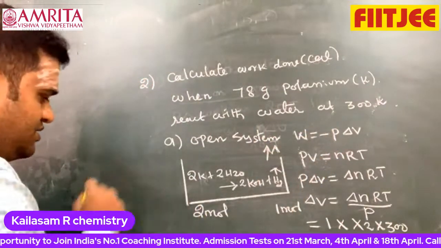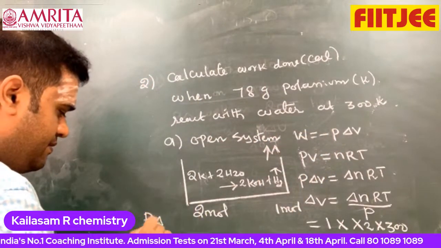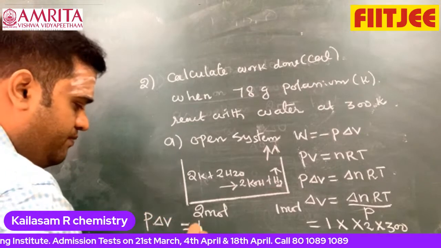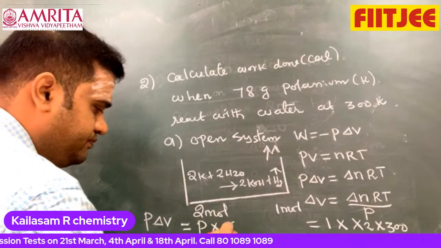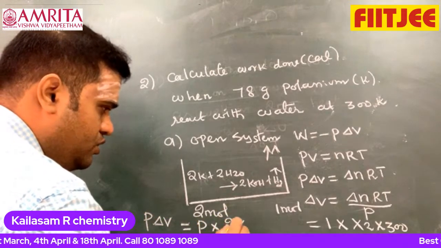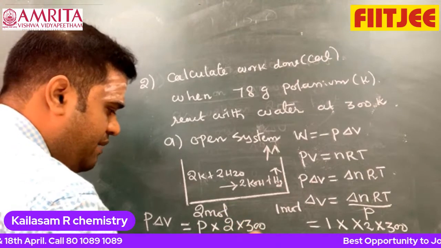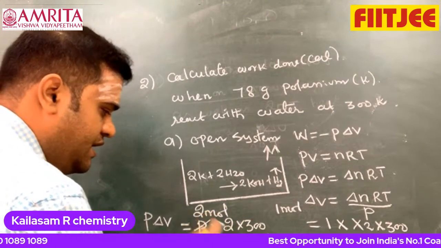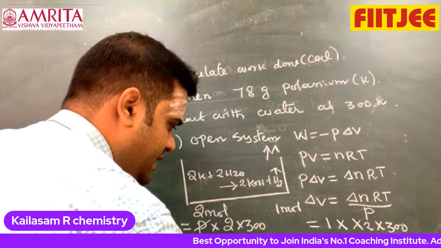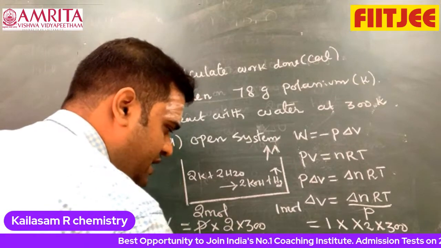P delta V is equal to P into 2 into 300 by P. The P will be cancelled out. We are getting 600 calories. But here I am putting minus.